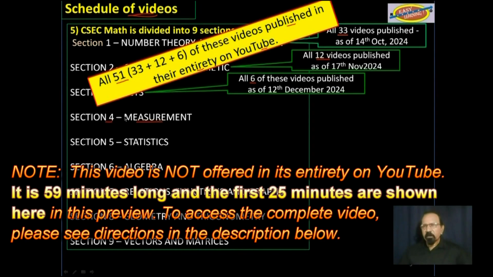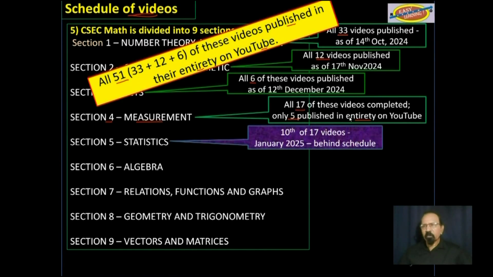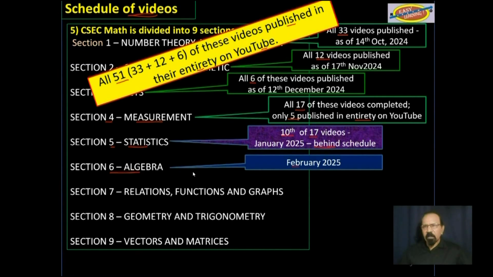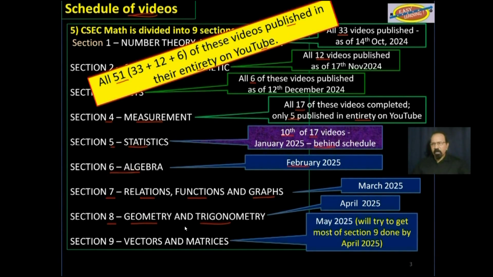Section 4, measurement. All 17 of these videos have been completed, and 5 of them have been published in their entirety on YouTube. We are now at section 5, statistics. This is the 10th of 17 videos, and I am far behind schedule. After we finish section 5, we will go on to section 6, algebra. And as I said, we are behind schedule. Then section 7, relations, functions, and graphs, followed by section 8, geometry and trigonometry, and finally, section 9, vectors and matrices.